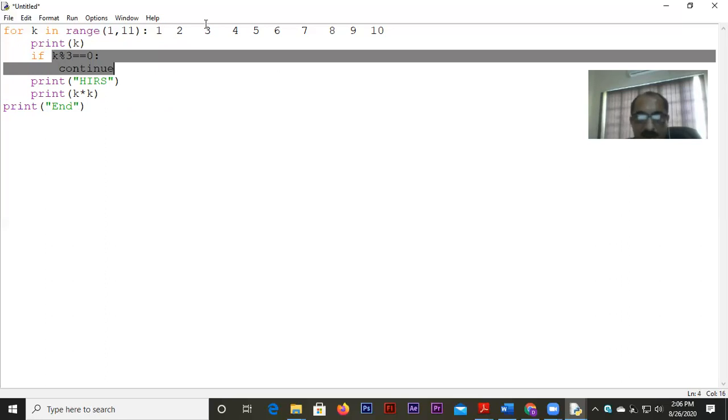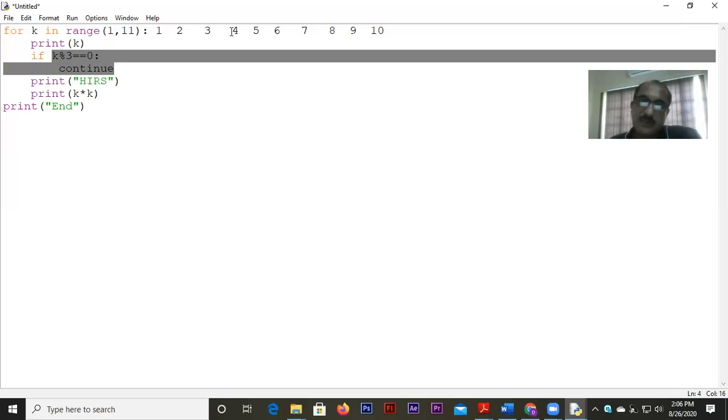That means when k will be equal to 3, for example, then the continue statement is also met because the condition is satisfied. k % 3 is 0. The continue statement happens, and when it happens, it doesn't let you go down. Going down means there are two more statements, print HIRS and print k into k, written after continue. Those statements will be skipped. For that particular round, those two statements will not happen.